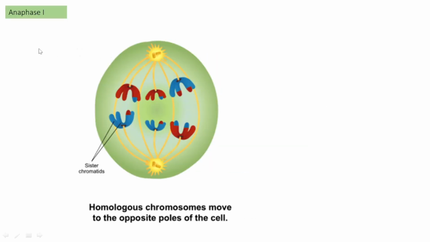Next, we are moving to Anaphase 1. In Anaphase 1, we know the basic process is that the chromosomes start to move towards the opposite poles. The same thing is happening here also. Homologous chromosomes that previously remained together start to separate from each other towards the poles.